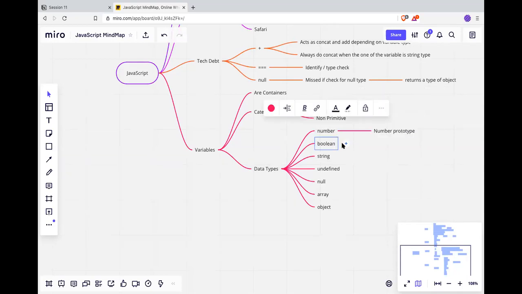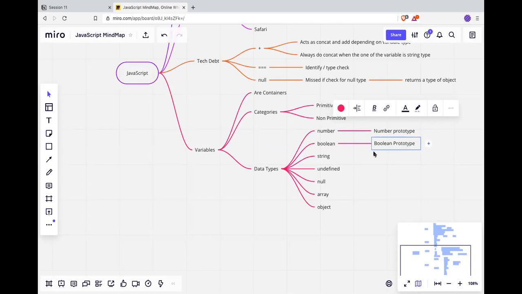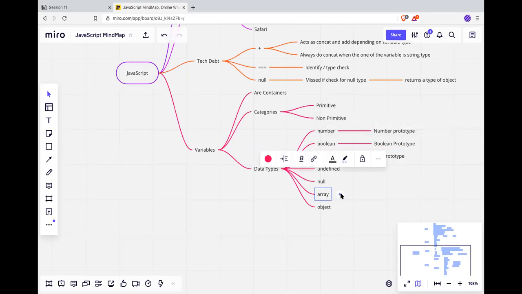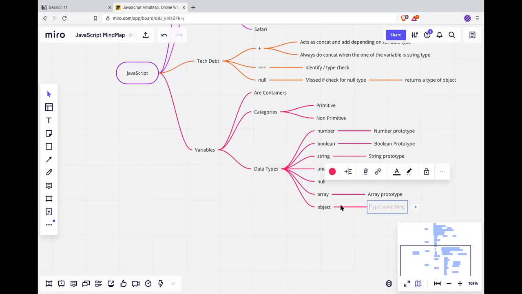Here we will have boolean, which will be declared using boolean prototype. So prototype, you can just relate this to a class. For string there will be a string. Okay, undefined we don't have. For array we will have array. And for object we will have object.